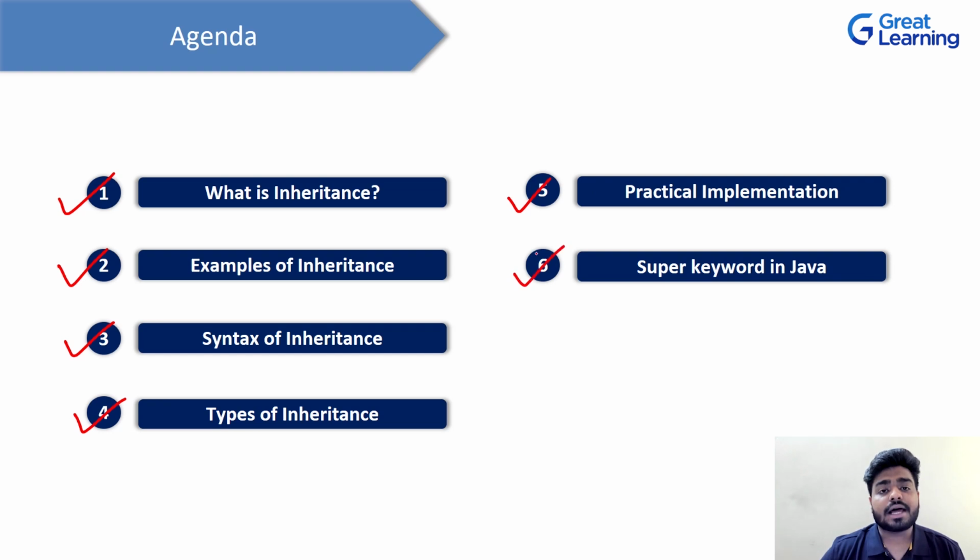The next topic and the last one we are going to discuss is the super keyword, because this is one keyword which is really very important to understand in inheritance, okay? And it plays a very vital and important role when you talk about inheritance concept, right? So these are the topics which we are going to cover in this particular video. So sit back and let's start with the first topic, which is what is inheritance.